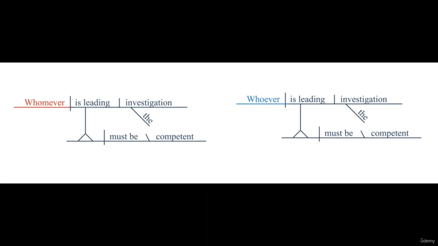The subject is whoever, and here we have our rule again. A subject or a predicate nominative is going to be who, an object of some sort is going to be whom, and thus the answer here is whoever is leading the investigation must be competent.